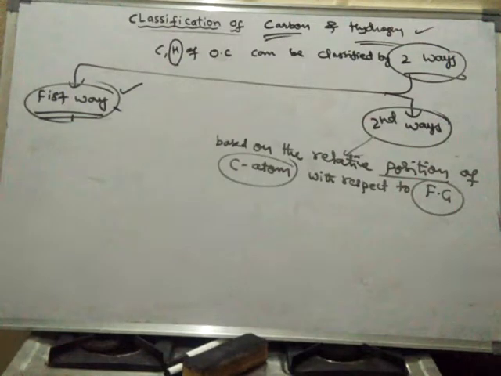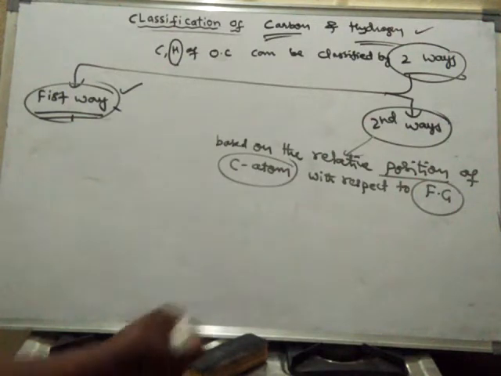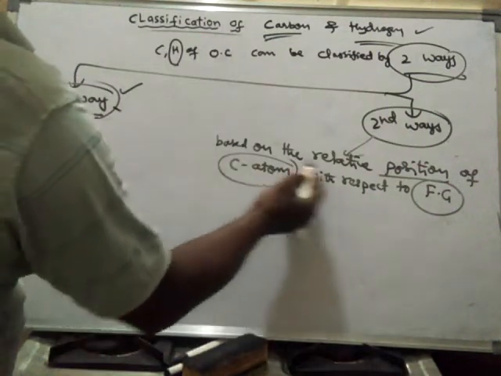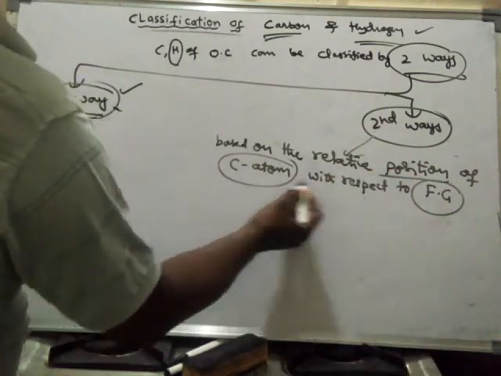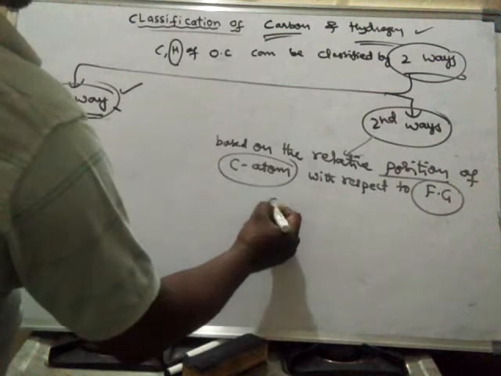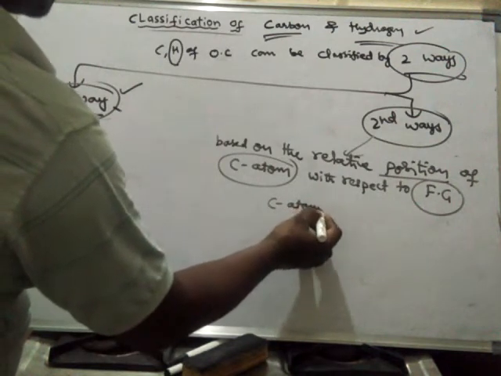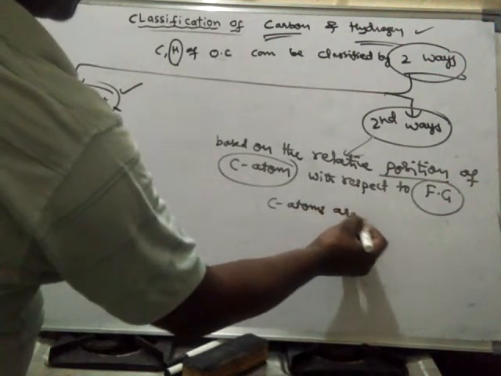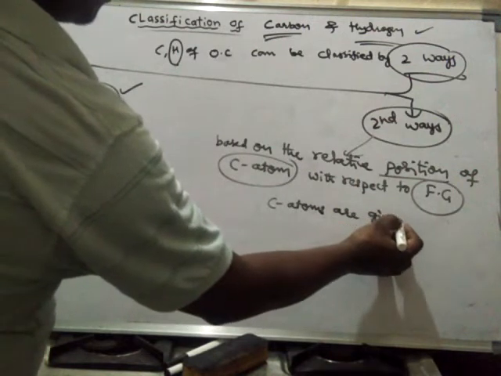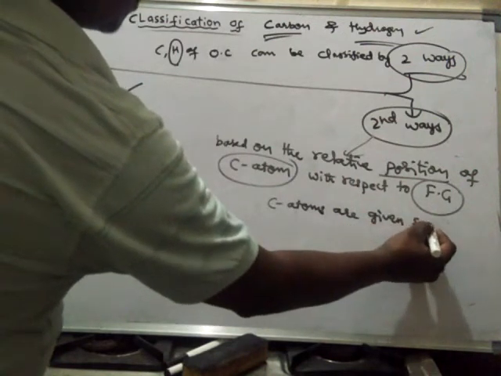Here carbon atoms are given some designations based on the relative position of the carbon atom with respect to the functional group.